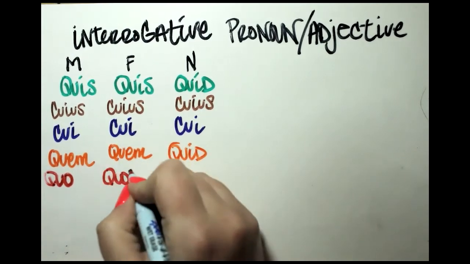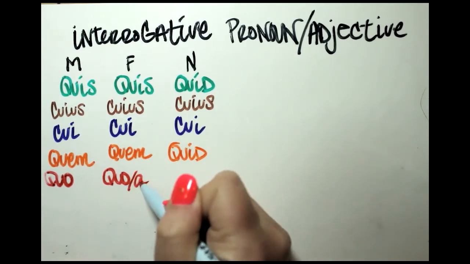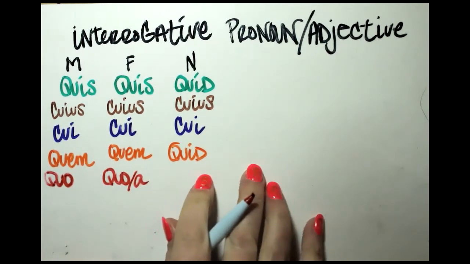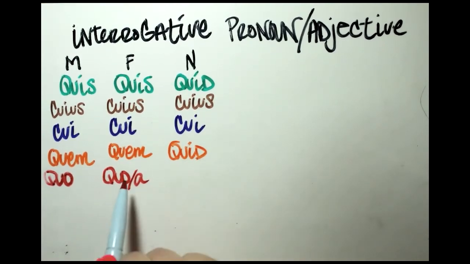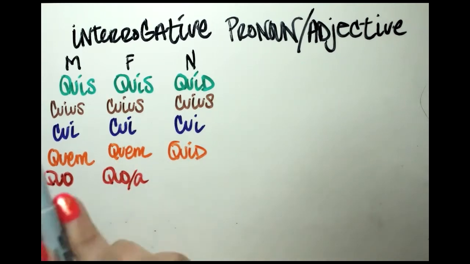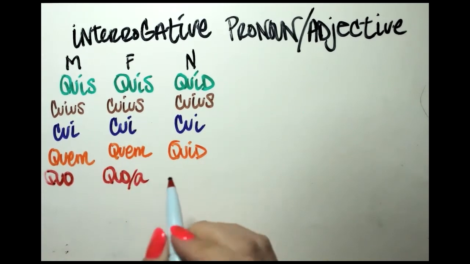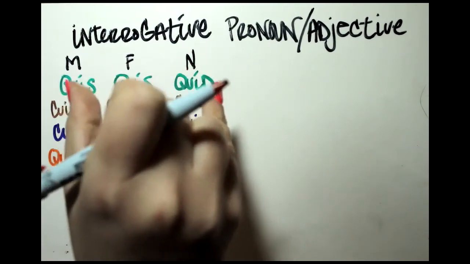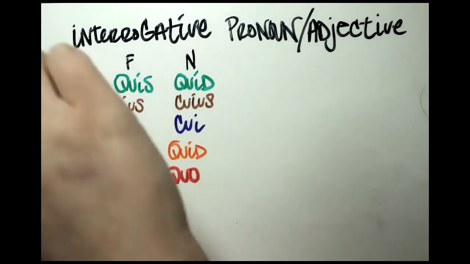Sometimes quo in the feminine, sometimes qua in the feminine. Sometimes it's one, sometimes it's the other. On some charts for teaching, you will see just quo, but in text, sometimes you will see qua, even though it's an interrogative. So either of those are really correct for feminine interrogative in the ablative. Okay, and then for neuter in the ablative, quo. So here are our singular interrogative pronouns in masculine, feminine, and neuter.